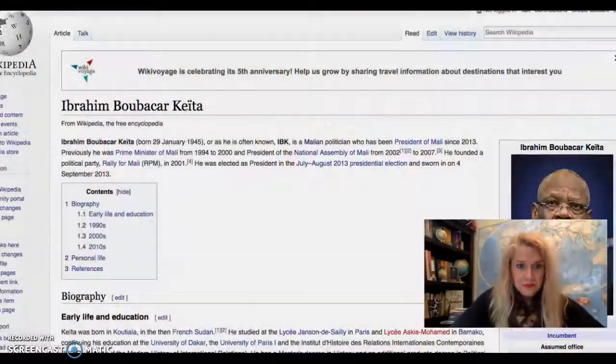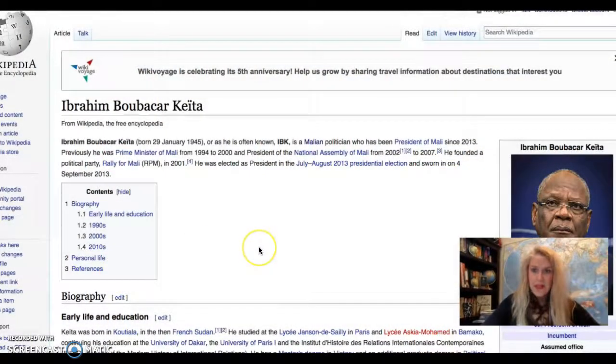He went to the University of Paris. We're going to see a picture of him here in a second. All right, so here he is. He went to the University of Paris, and he was both the prime minister and the president. Now, the president is actually the head of state, and they are voted upon. But the prime minister is elected by the legislature, so he was actually both, which is really kind of amazing.